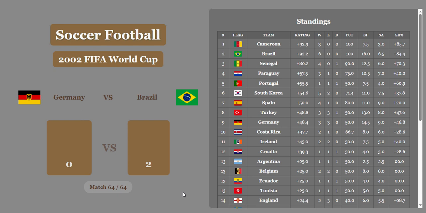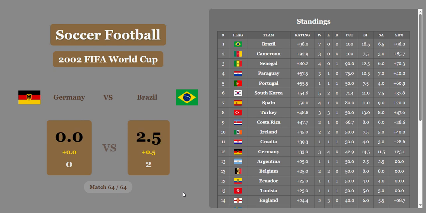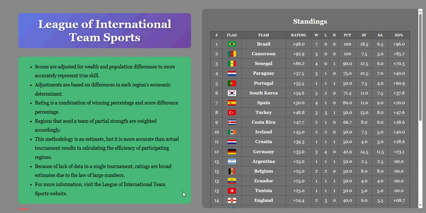0-2. Brazil wins. Can they move up? Let's see. They get a half goal for economic difference. Can they beat? They beat Cameroon! Brazil, the undisputed champions. Unbelievable. That is crazy. Unbelievable. Senegal 3rd, Paraguay 4th. Oh my God, I can't even talk.